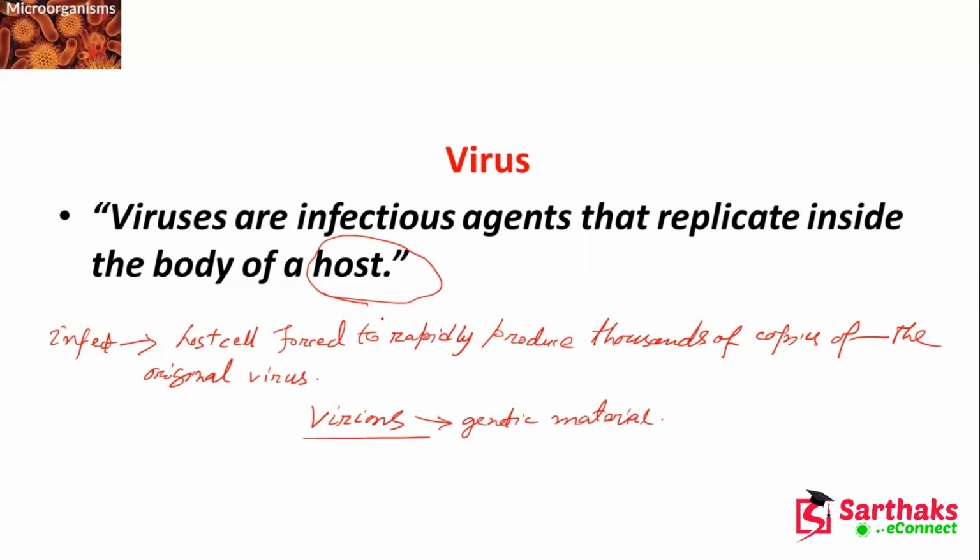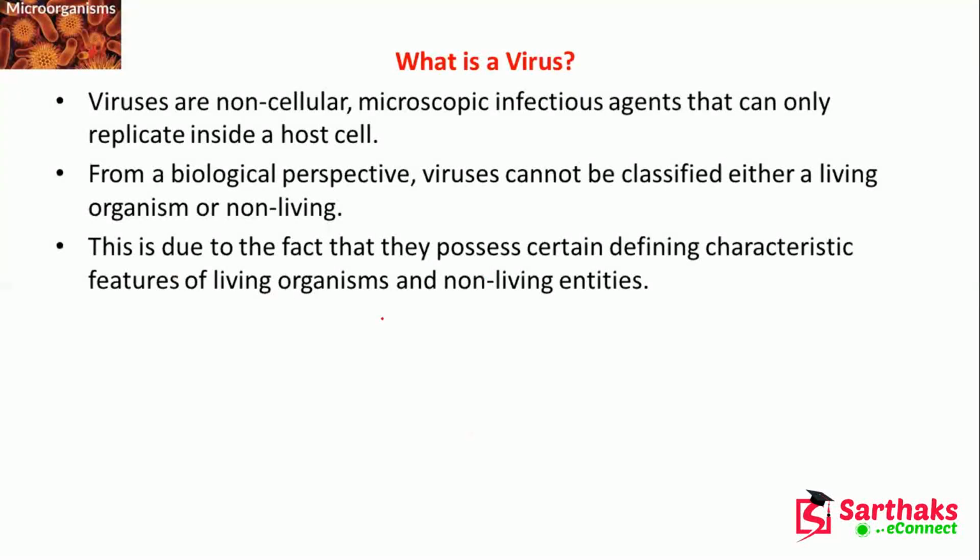That's why the virus rapidly spreads and we see infection. A virus is a non-cellular microscopic infectious agent that can only replicate inside a host cell. If there is no host, any plant, microorganism or human cell, it cannot do anything.